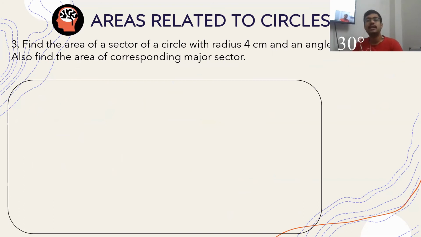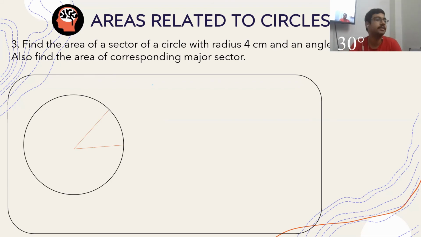Find the area of a sector of a circle with radius 4 cm and an angle of 30 degree. Also find the area of corresponding major sector. If I have to find the area of a sector, this is pretty much direct. So this angle given is 30 degree. The radius given is 4 cm.